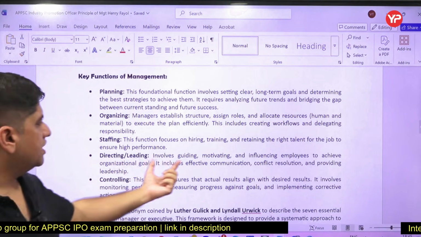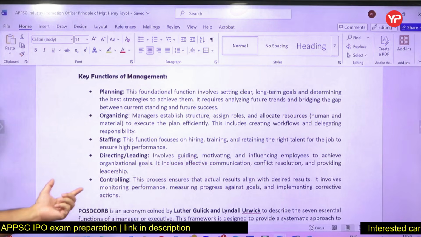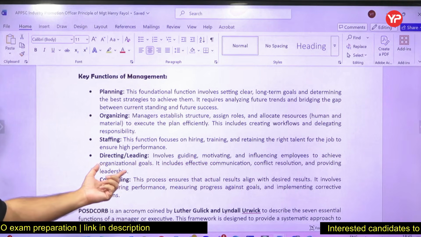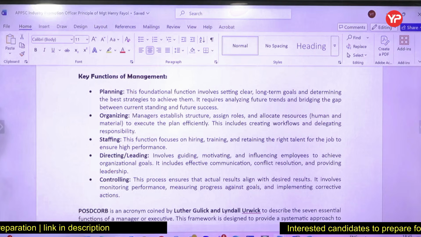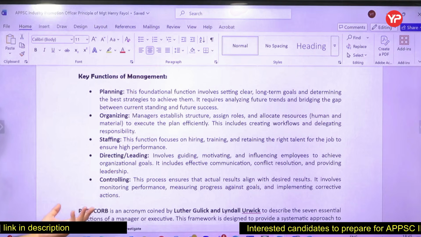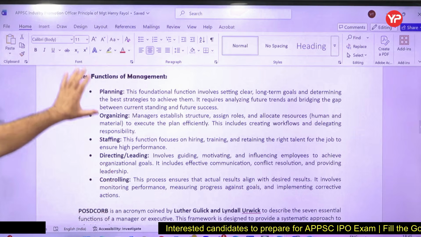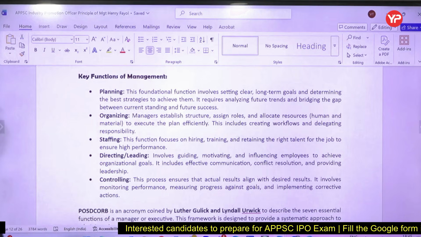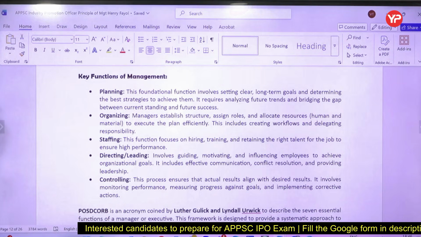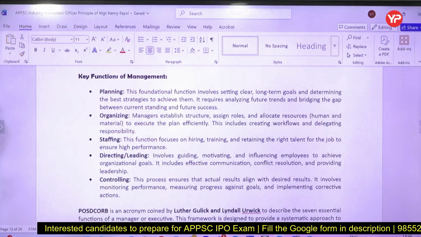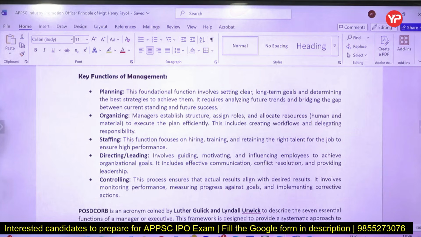So directing and leading means you have to even motivate them so that they achieve the objective. You have to communicate with them, resolve their conflict, provide them leadership. Controlling means you have to ensure that the output is obtained. So these are the main functions of management: planning, organizing, staffing, directing, controlling.